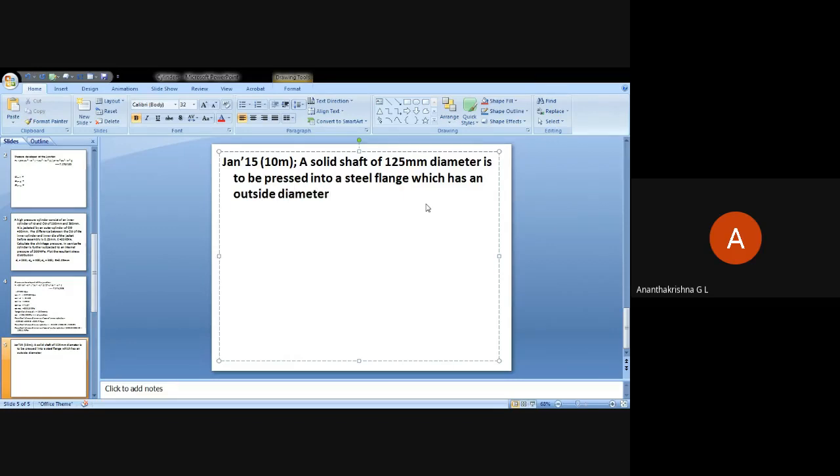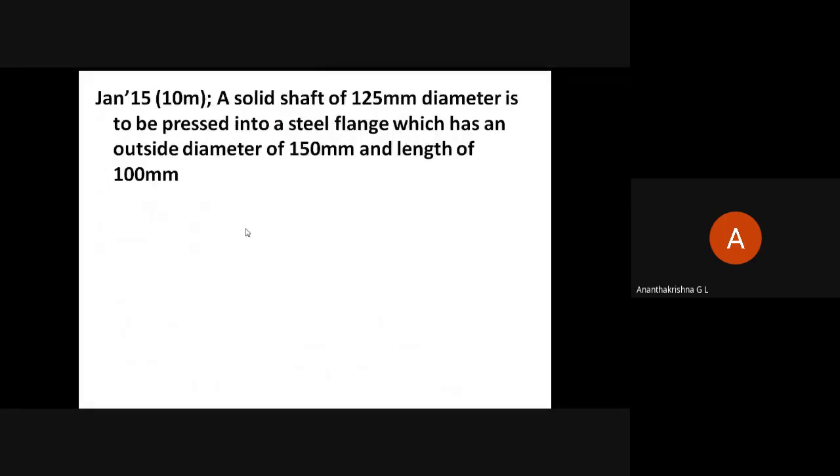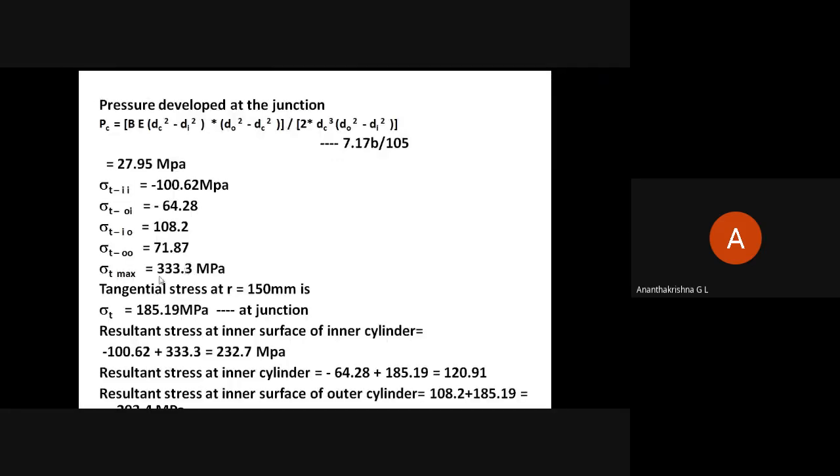Are you getting the answer, Nilesh? Yes, sir. How much did you get? Sir, 333.33. Yeah, that's correct, for the inner surface. Yeah, these are the values I got. That is, sigma T max is 333.3 megapascal. Correct? Yes, sir. Then at r equal to 150, that is at the junction, you have to find out again what is the stress.